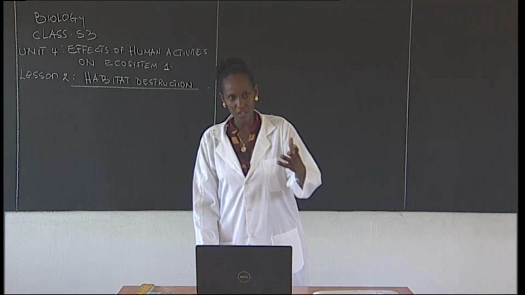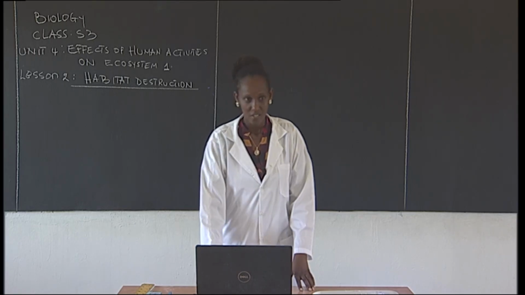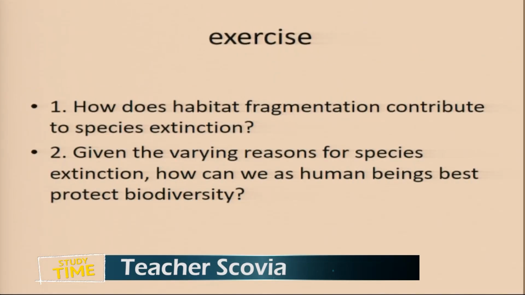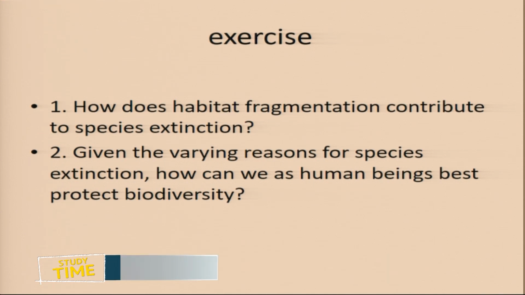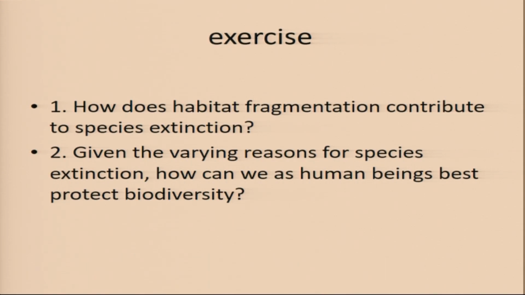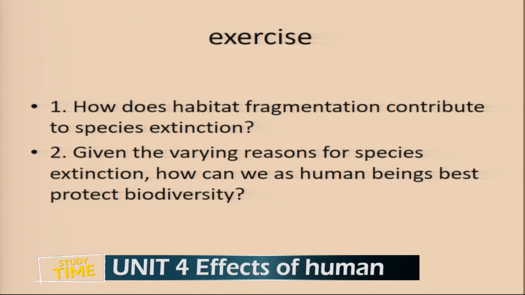Therefore, we shall not end there. We shall go with a small work to do when we reach home. All right? So this is a small exercise that everybody will try when you reach home. Try to attempt those two questions. One, how does habitat fragmentation contribute to species extinction? Give the varying reasons for species extinction. Two, how can we as human beings best protect biodiversity? All right? So those two numbers, you can go and try, work on them.